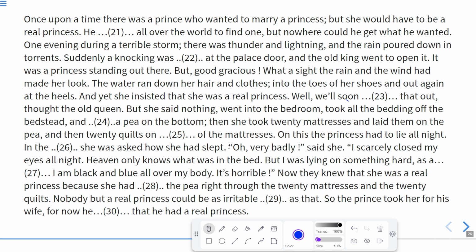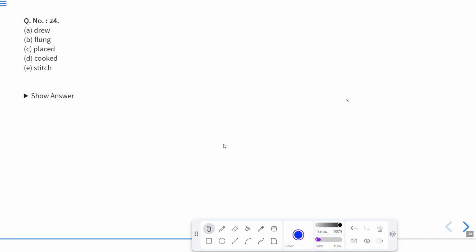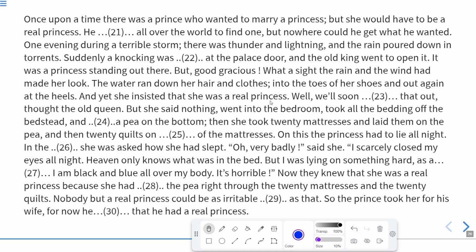So here we need, obviously, pea. She must have placed it. Place the pea over there. So placed will be the correct answer. So the correct answer is C, of course. So she placed a pea on the bottom.